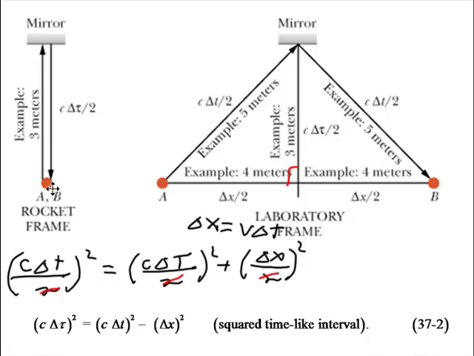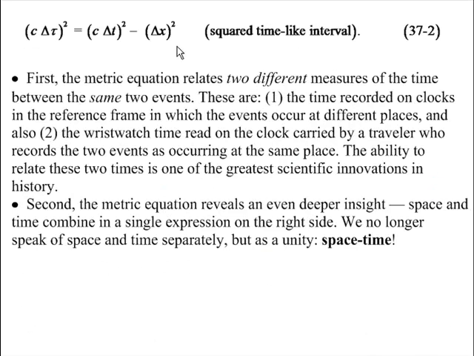Now these two events, light leaving point A and light arriving at the same place, event B, happened at the same place in space and at different times. As a result, for that situation, we call this interval timelike, because we can let a time run between two events at the same place.